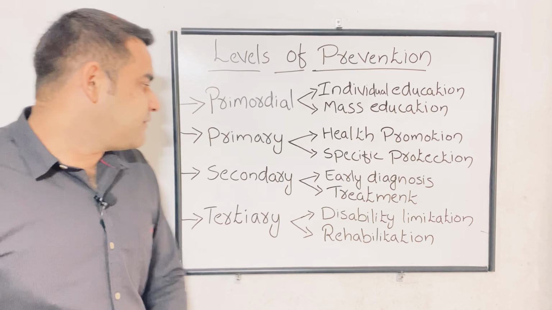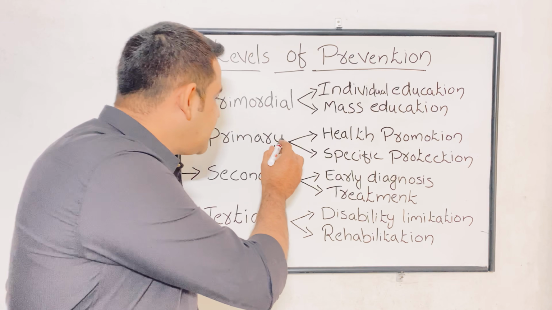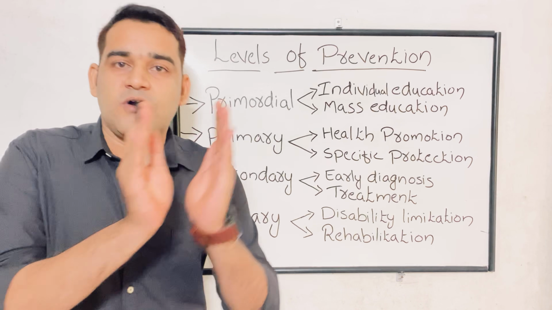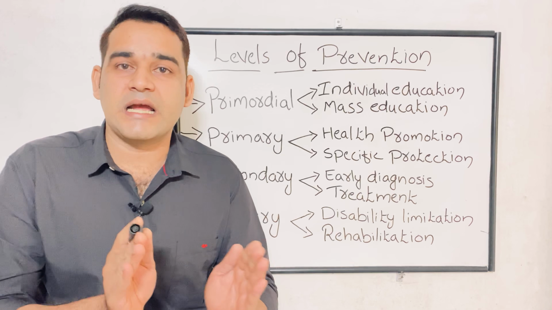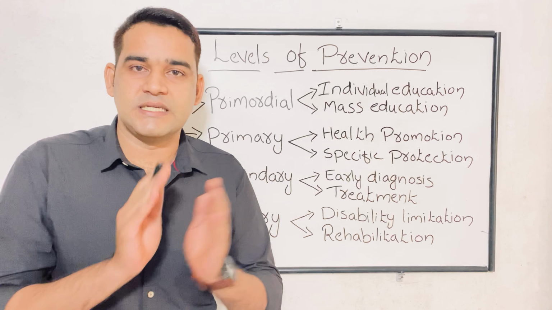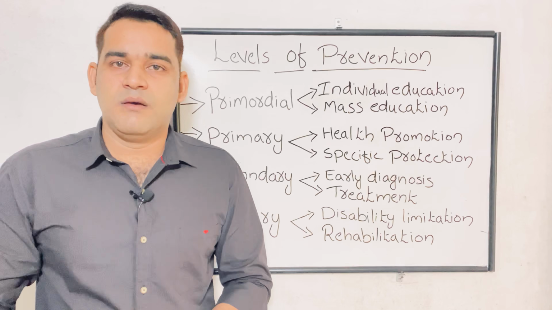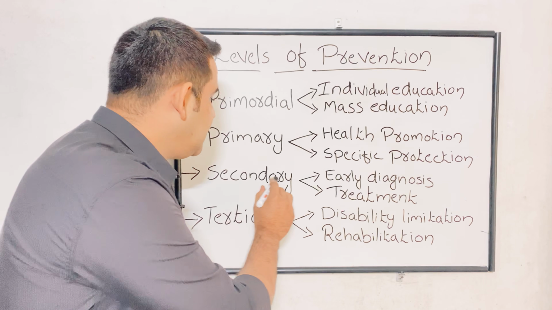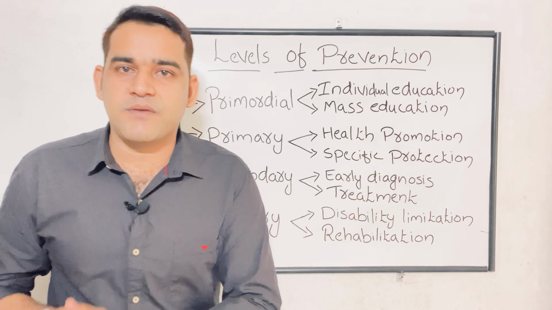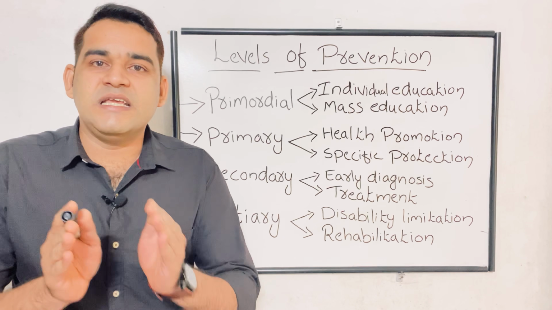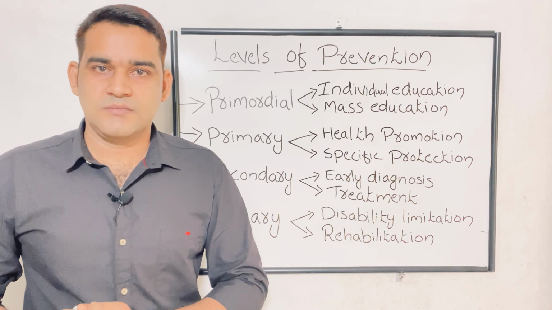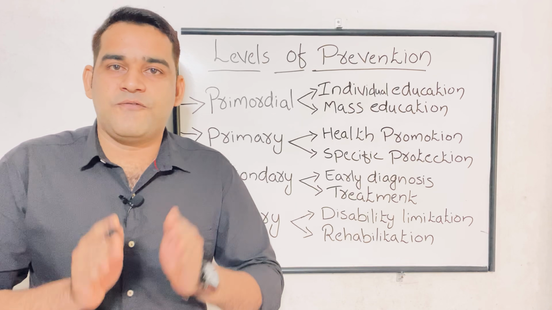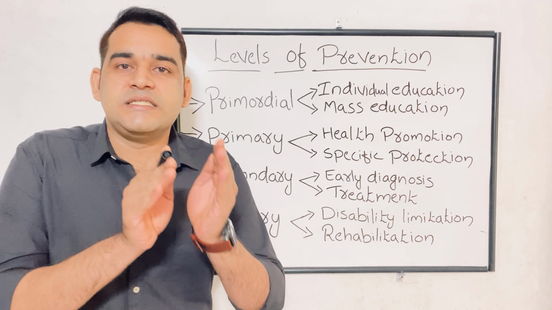Clear? Next, prevention. Regarding primary prevention, it is the action taken before the occurrence of the disease. Keep it in mind, action taken before the occurrence of the disease. Disease is not there in primary prevention. Now secondary prevention. So in secondary prevention, okay, disease is present. Disease is present, but the disease is in the first or early stage.